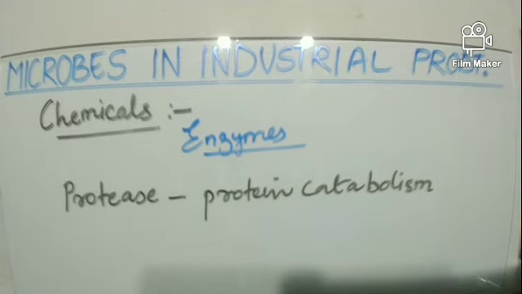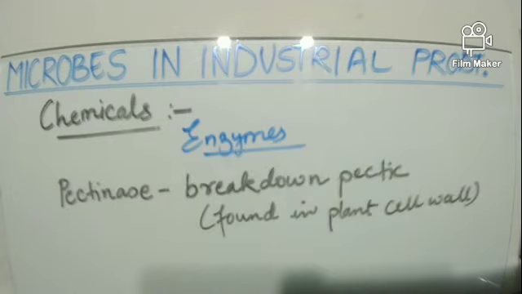Many bacteria, yeast, mold help in production of protease. Now during digestion, lipase and protease help to break down fat and protein to get absorbed. And last, pectinase. This pectinase enzyme helps to break down pectin, that is basically found in plant cell wall, and it is produced by many bacteria and fungi.